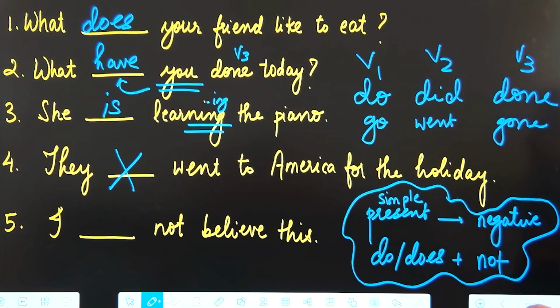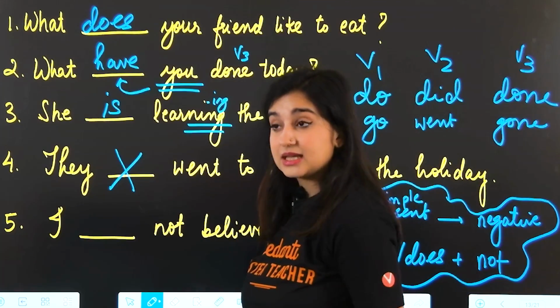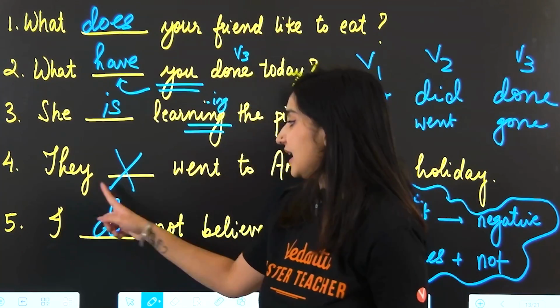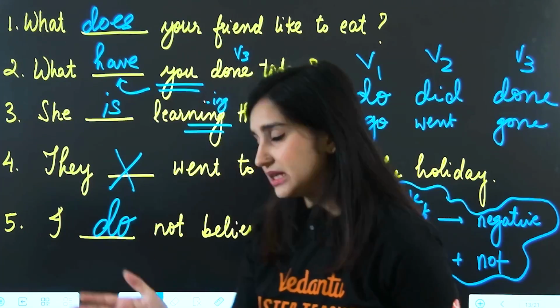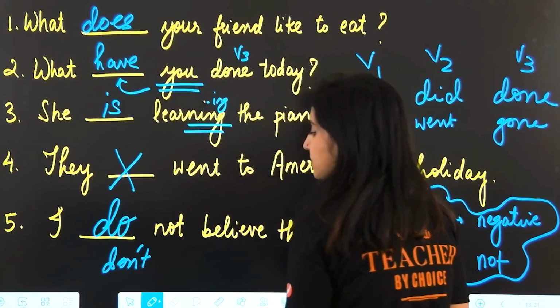So here we're saying I blank not believe this. Present tense, I am unable to believe this. I do not, because we have I as the subject. I do not believe this. Better way to say this for the IELTS is I don't believe this.